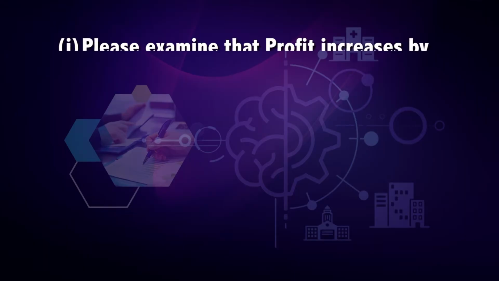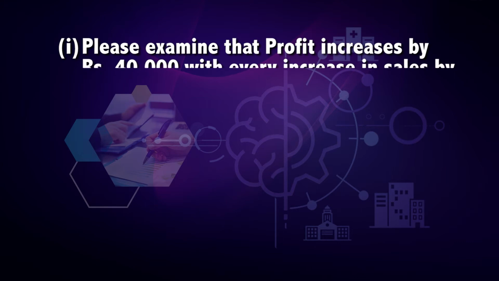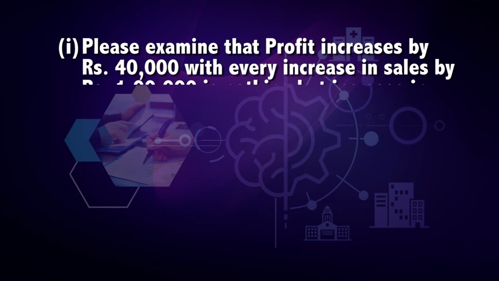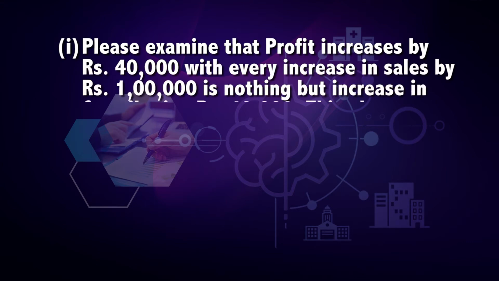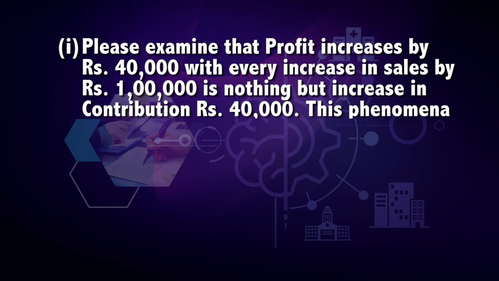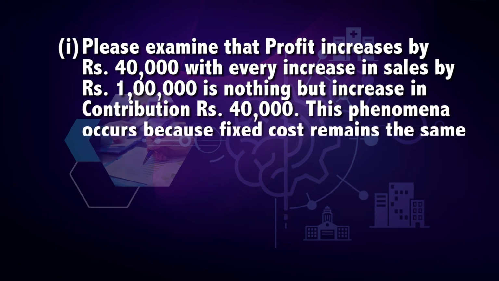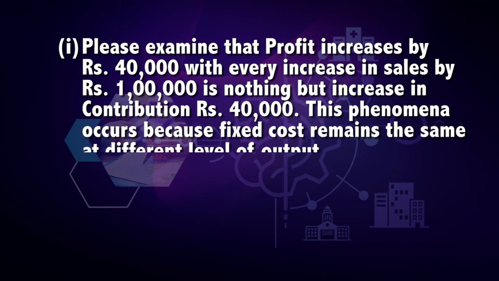Please examine that profit increases by rupees 40,000 with every increase in sales by rupees 1 lakh, which is nothing but the increase in contribution of rupees 40,000. This phenomenon occurs because fixed cost remains the same at different levels of output.